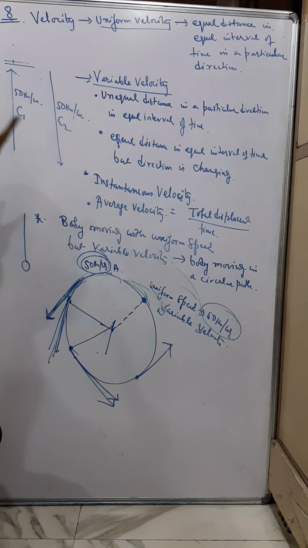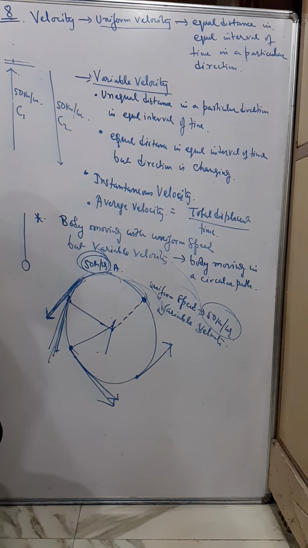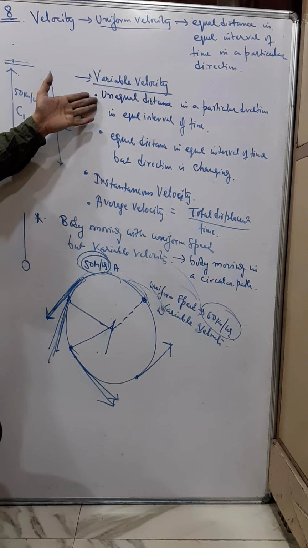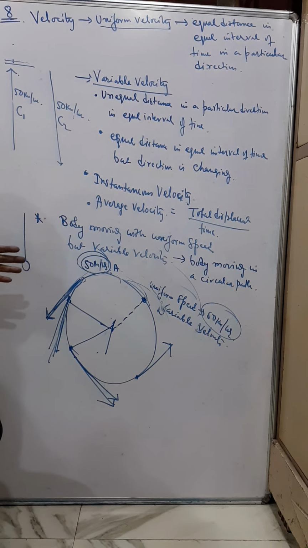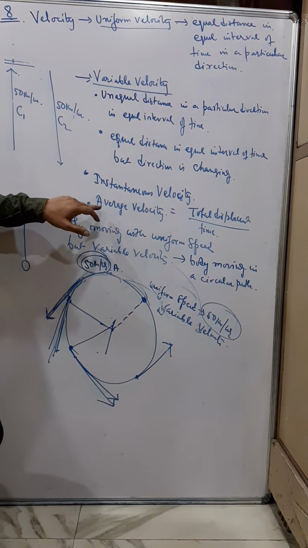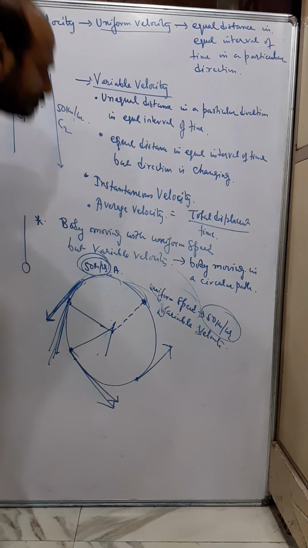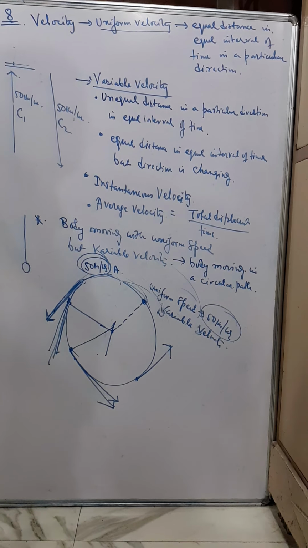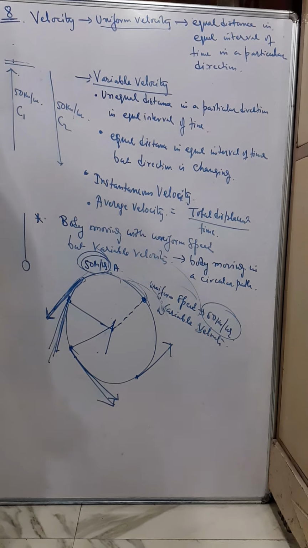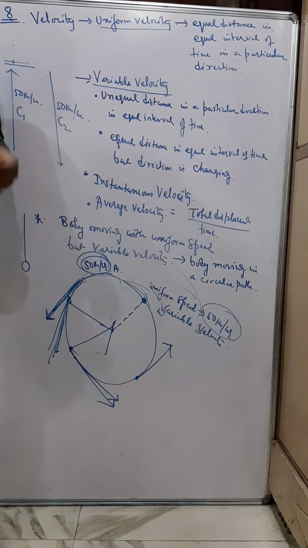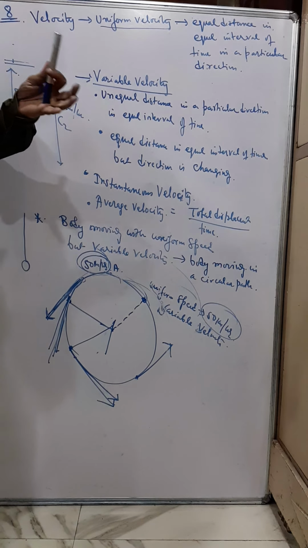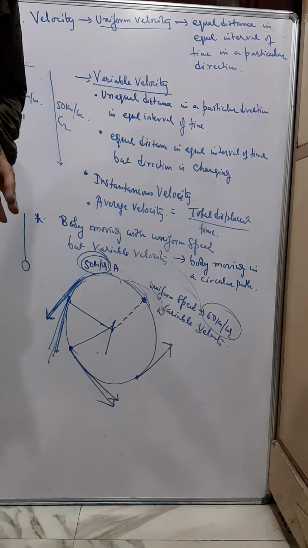And similarly, instantaneous velocity is similar to instantaneous speed. If a body is traveling at variable velocity, the velocity at any instant is called its instantaneous velocity. Now average velocity means total displacement by total time. Now this is also very important: an example of a body whose average speed is something but average velocity is 0.